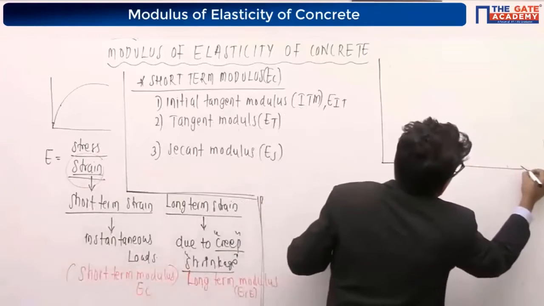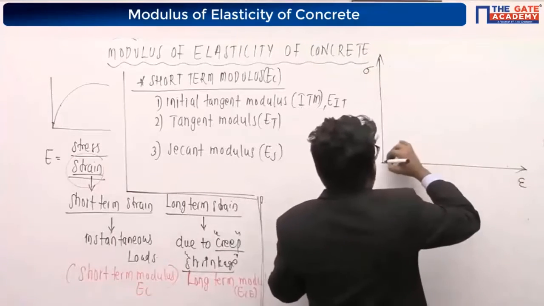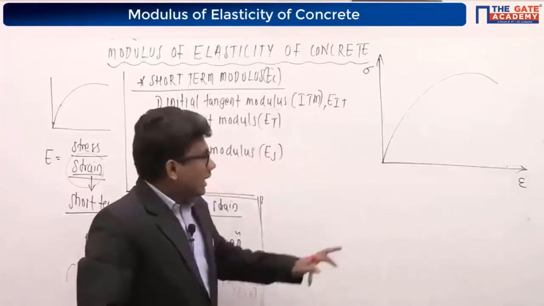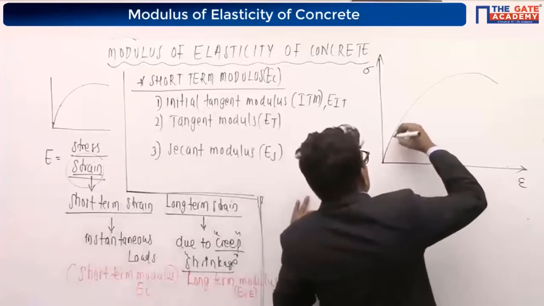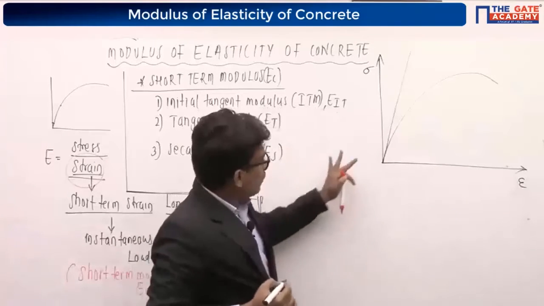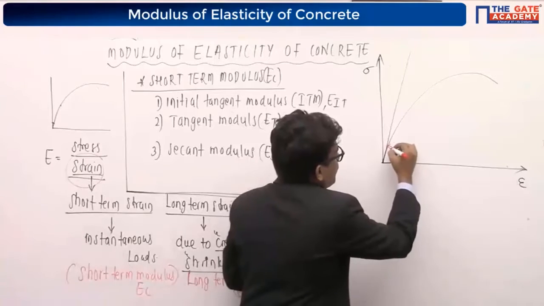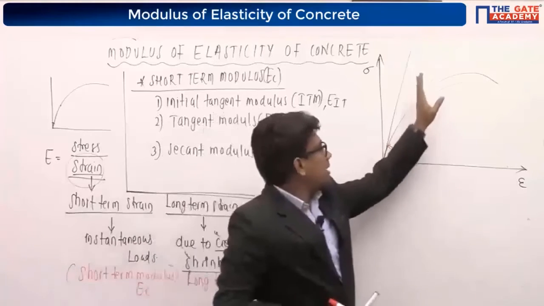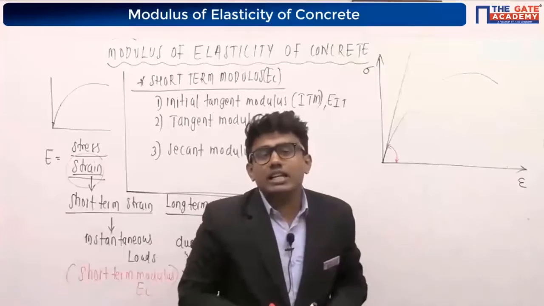I am going to consider the stress strain curve of the concrete. This is stress and this is strain, and this is the stress strain curve of the concrete. I told you, initially there will be a straight line portion. If I extend that straight line like this and take the slope of that line, the Young's modulus, what is the slope here? Slope means this divided by this, stress divided by strain. I will be getting one Young's modulus value.